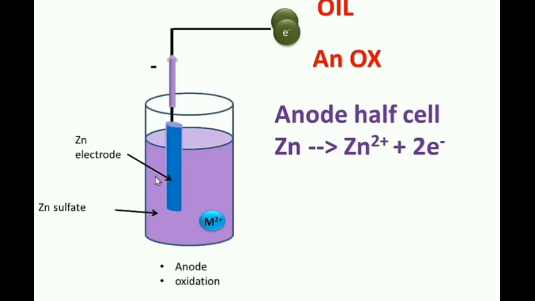Here, the anode half cell reaction is zinc loses its 2 electrons to form Zn2+. These 2 electrons are released through this metallic wire. Then the reaction we can write as Zn gives Zn2+ plus 2 electrons.